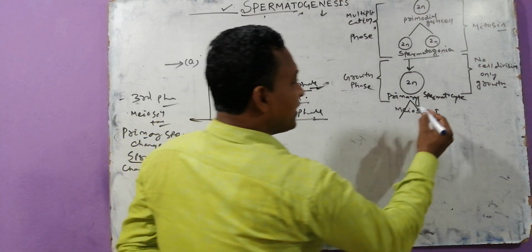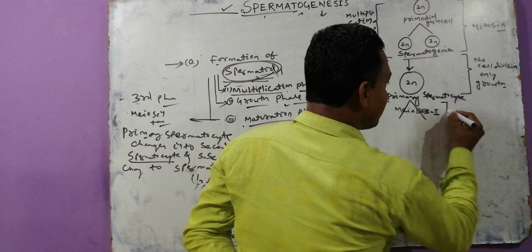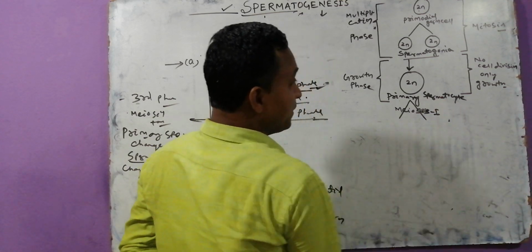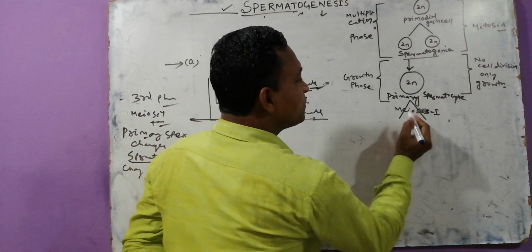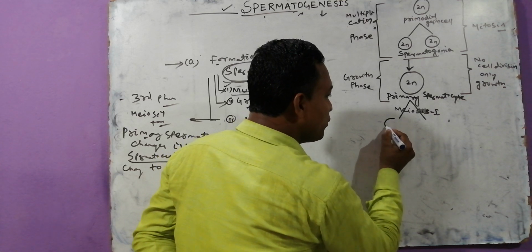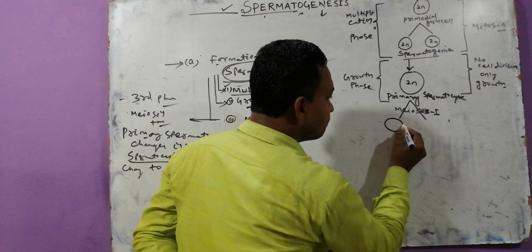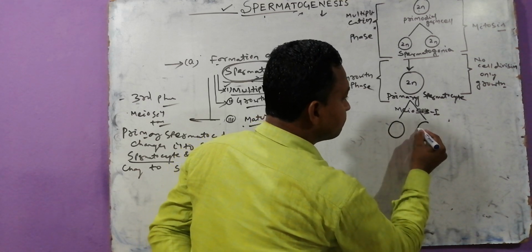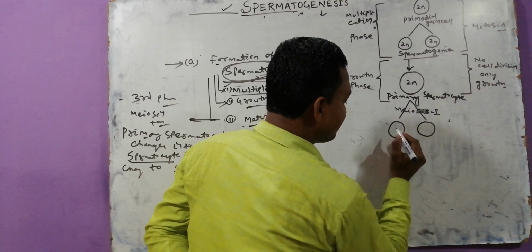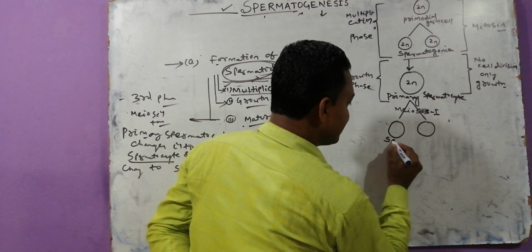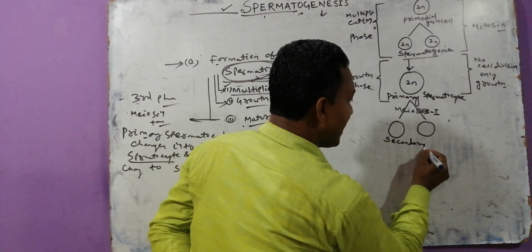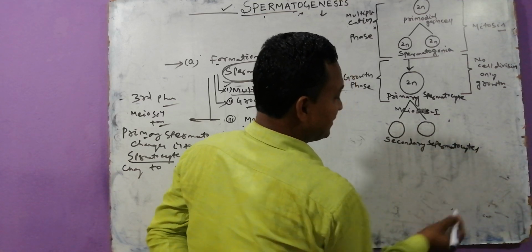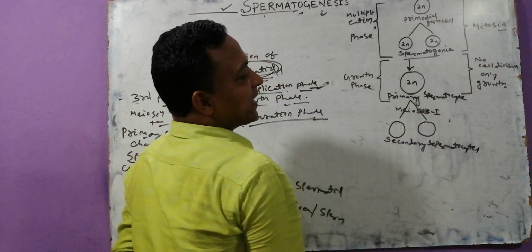Meiosis 1 is the reductional division. This primary spermatocyte undergoes meiosis 1 to produce two secondary spermatocytes.